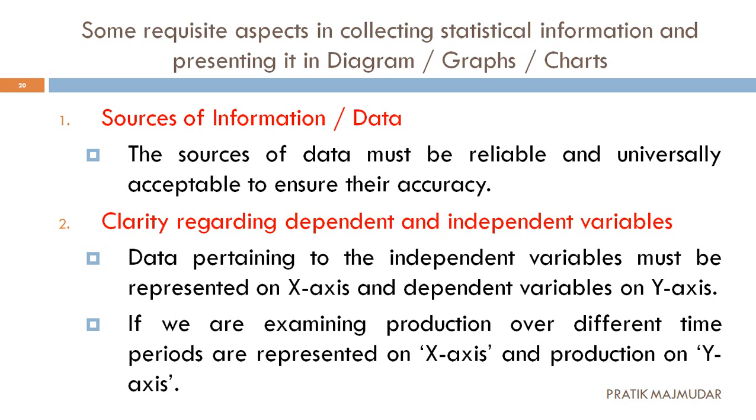Now the final, the last one, that is some requisite aspects in collecting statistical information and presenting it in a diagram or a graph. When we are preparing a diagram or graph and collecting some statistical information, what aspects do we need to consider when collecting the data? First one is the source of information or data. The source should be reliable and universally acceptable. You have to ensure that before collecting the data. If the data is wrong, all the information we have collected will become wrong.